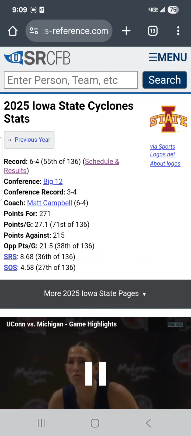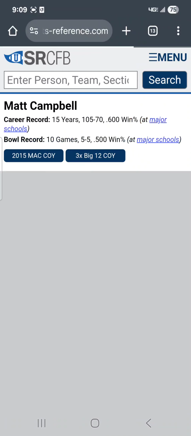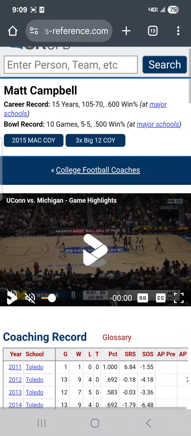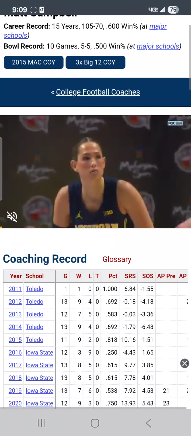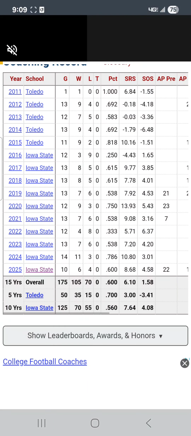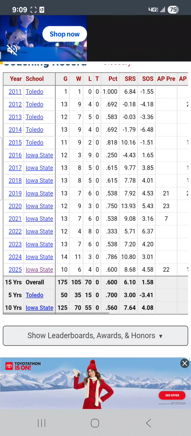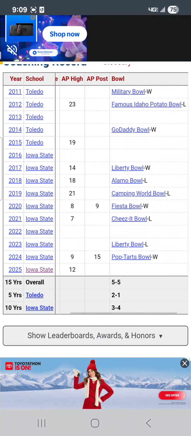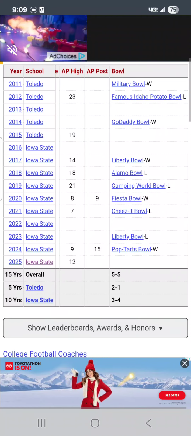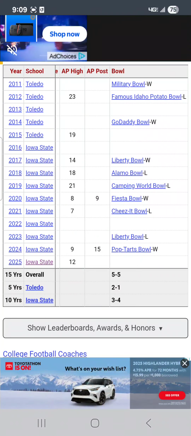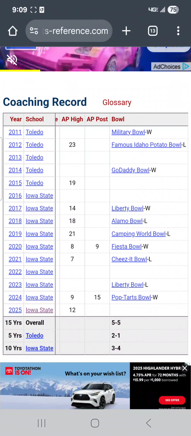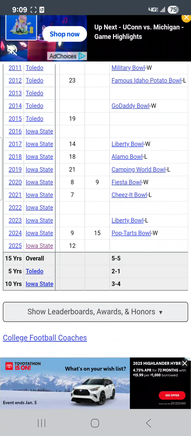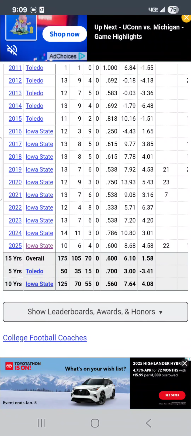We take a look at Matt Campbell, Iowa State, 3-time Big 12 Coach of the Year. Okay, and he's 70 and 55 at Iowa State, so he's having a good go of it. We look at his bowl record: 1-1, 1-2, 2-2, 2-3, 2-4, 3-4, 4-4, 4-5, 5-4 in bowl games. He won last year's Pop-Tarts Bowl, and he's looking to get in the college football playoff this year.